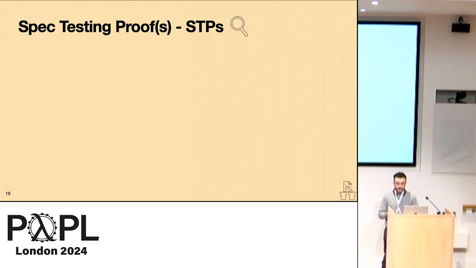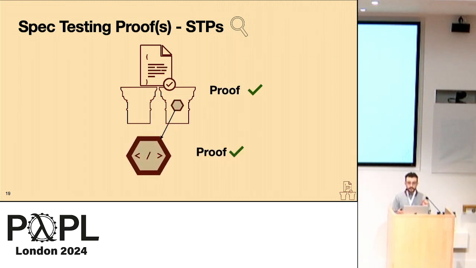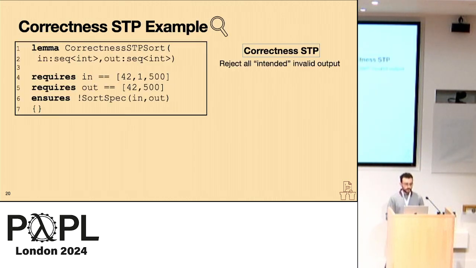So they're still proofs, but rather than trying to prove the whole system correct, each proof is about a very specific, context-specific question that we wish to ask about our specification, and we can ask different questions by forming our STPs in different ways. As an actual example, we can revisit our sort example from earlier, and we might try to write a correctness STP where we're trying to show that our specification is strong enough to reject some intended invalid output. Where the notion of intent comes defined by the developer themselves, they have to act as the oracle.